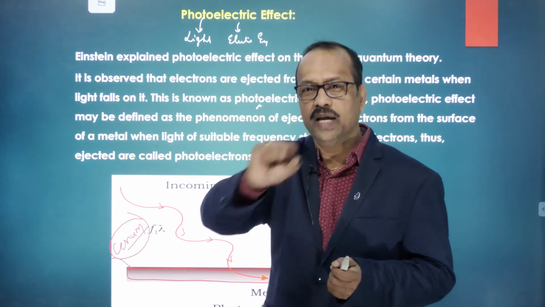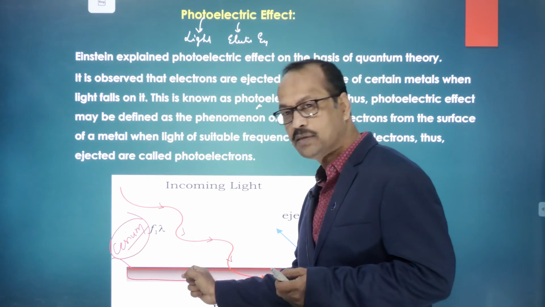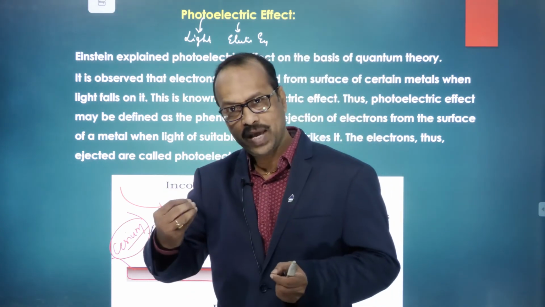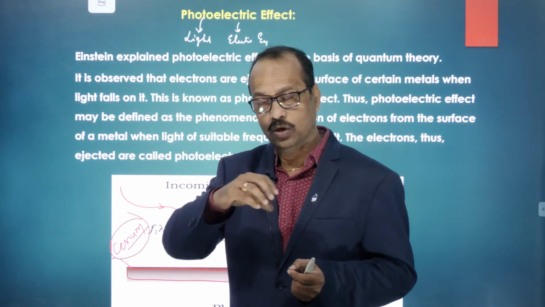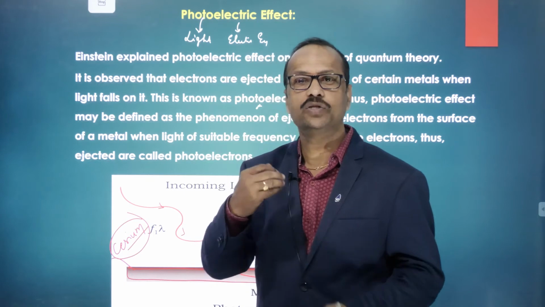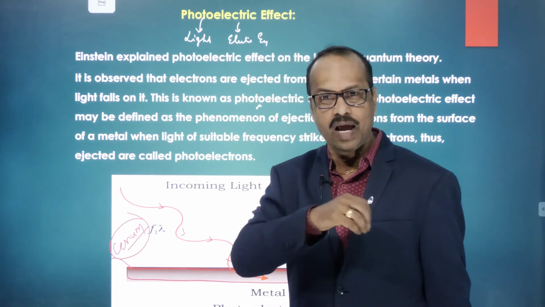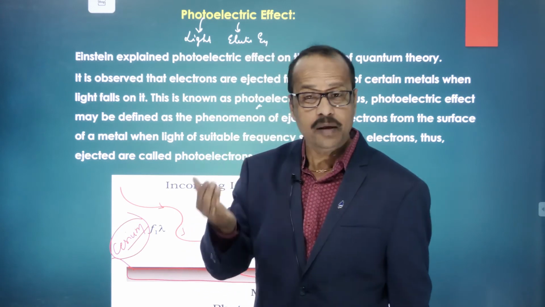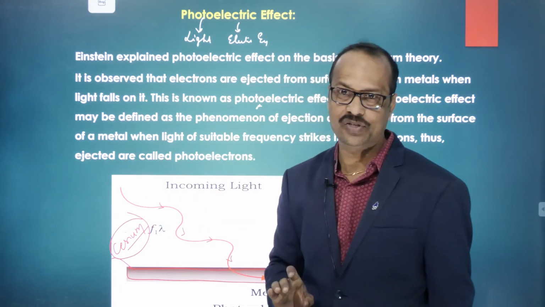Some part of the energy of that quanta is utilized to overcome the force of attraction, so the electrons come out of the metal surface, and the remaining part of the energy is utilized to provide kinetic energy.